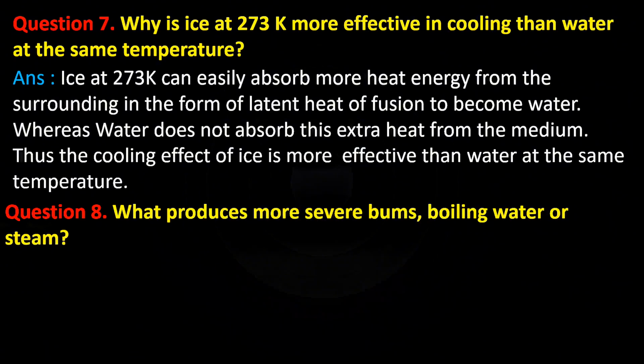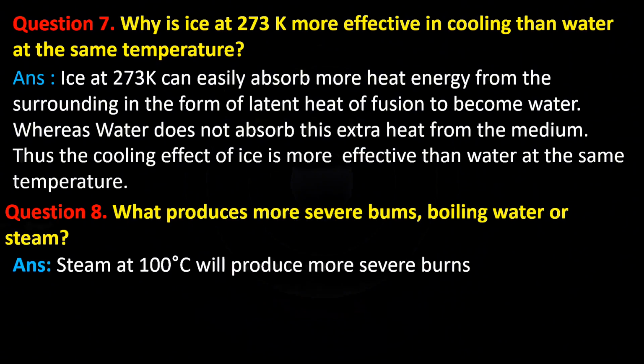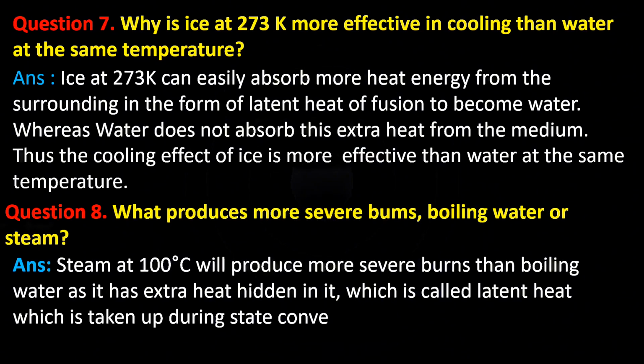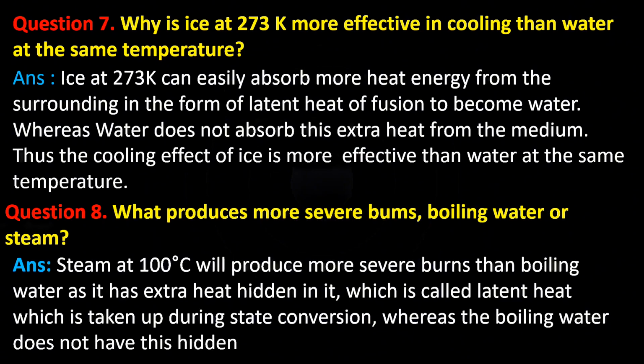Question number 8. Which produces more severe burns, boiling water or steam? Answer. Steam at 100 degrees Celsius will produce more severe burns than boiling water as it has extra hidden heat in it, which is called latent heat, which is taken up during state conversion, whereas the boiling water does not have this latent heat.